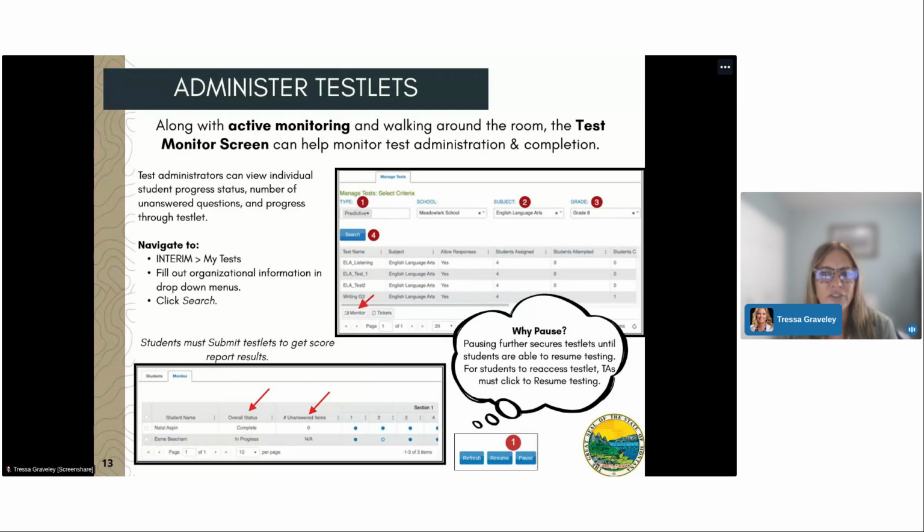Within the test monitor screen, TAs, test administrators, have the capability to pause and resume testlets. Pausing provides the opportunity to further secure a testlet should a student need to stop testing. Be sure that the educator goes back into the test monitor screen to select that specific student and choose Resume at the bottom of the table in order for the testlet to reappear in the Kite student portal.